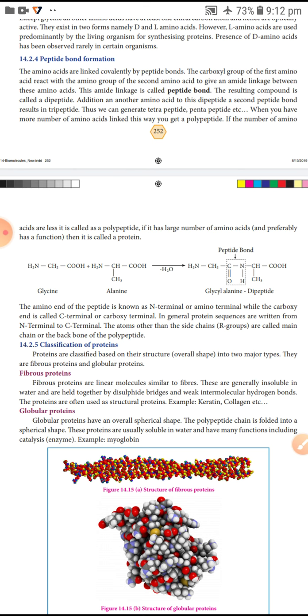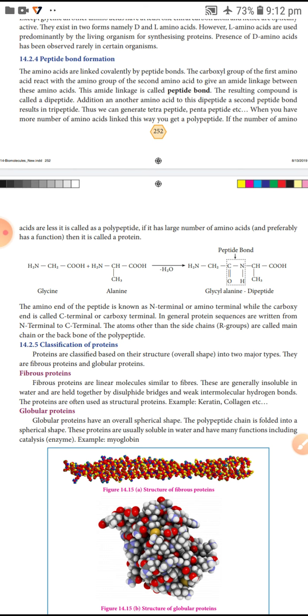The resulting compound is called a dipeptide. Two amino acids joined is a dipeptide, three amino acids is a tripeptide, four amino acids a tetrapeptide, and five amino acids a pentapeptide. If more amino acids are linked, it is called a polypeptide. If it has a large number of amino acids, it is called a protein.